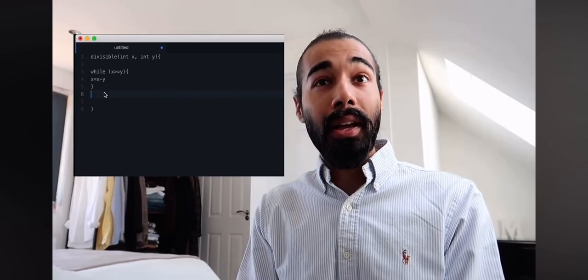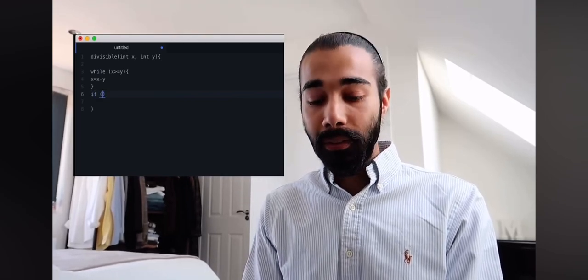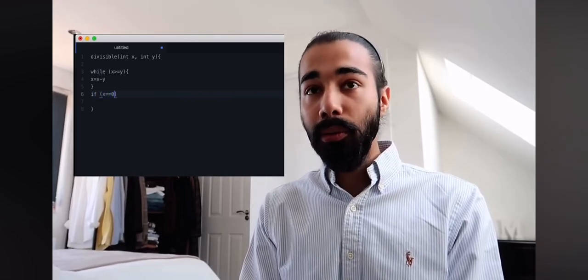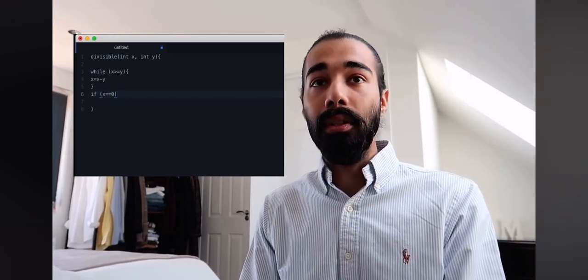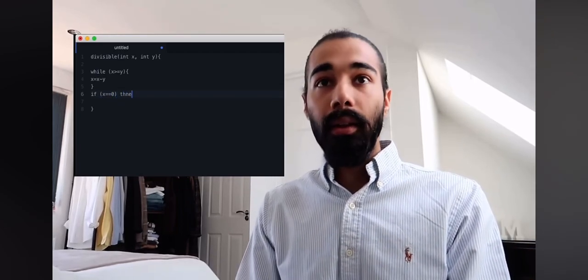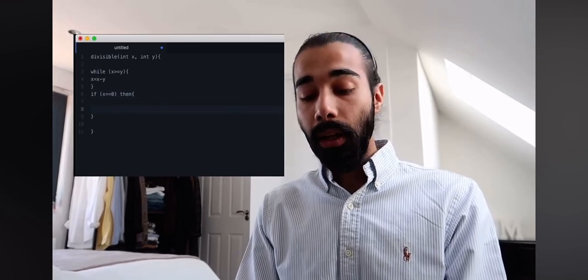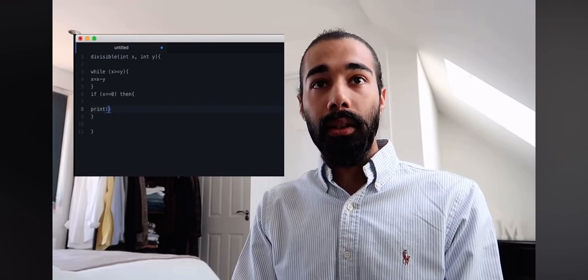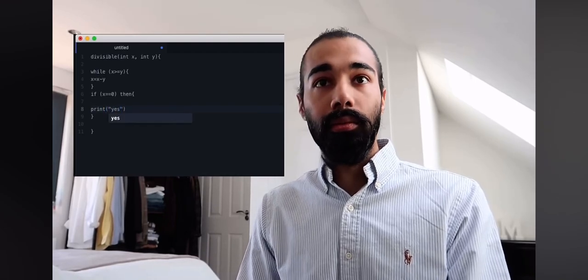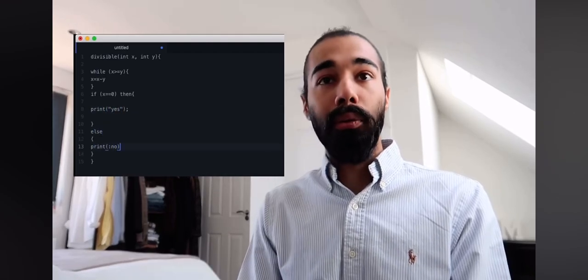We're going to use our if statements that we learned about. If x equals 0, we're checking, so we use a double equals, then print yes, else no.